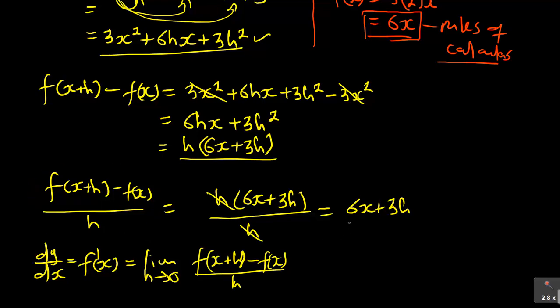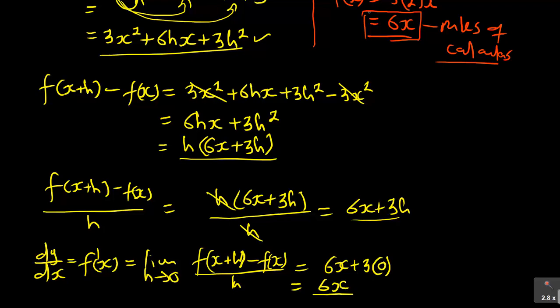So this thing became that, which is equal to the limit as h approaches 0 of 6x plus 3h. So where there is h, you write 0, and then the final answer there is 6x.